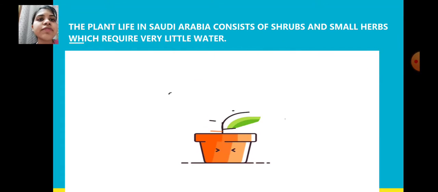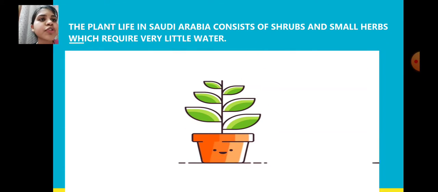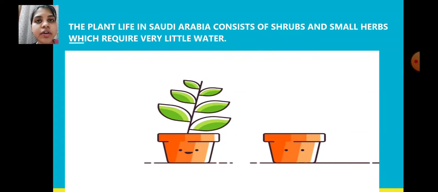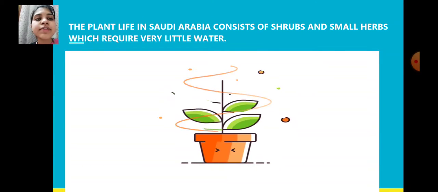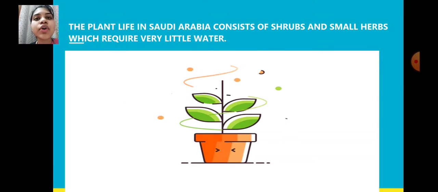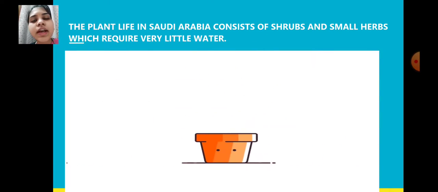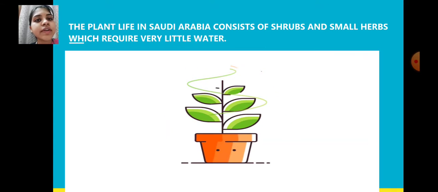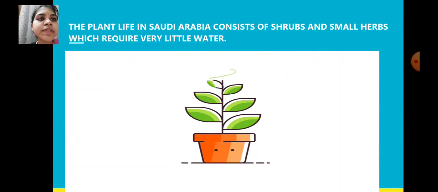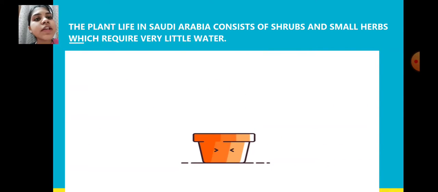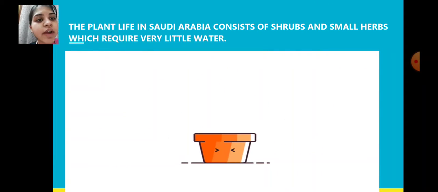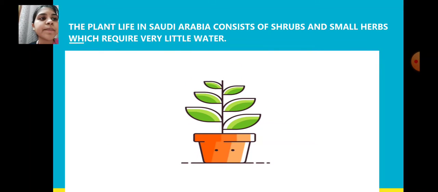The plant life in Saudi Arabia consists of shrubs and small herbs which require very little water, because it is mostly in the desert area, and in the desert very little water is there, rainfall is very less, always you can see water scarcity is there. So very small herbs and shrubs type of plants can only be seen over there, which require very little water, which can survive in the desert area.